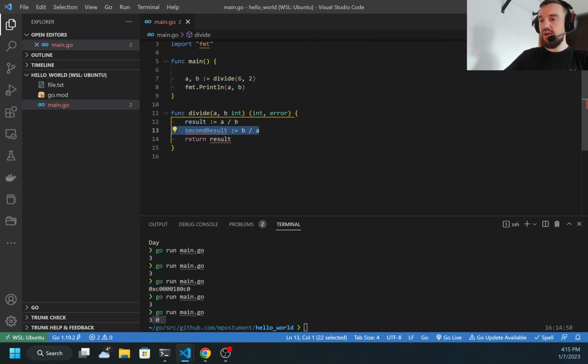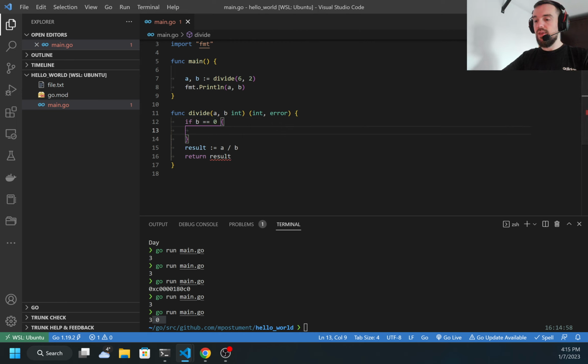So for example, I know that I cannot divide by 0. So what can I do? I can write something like this. If b is equal to 0, I can return, but I need to return two values. For the integer, I will return 0, because this is the default value.